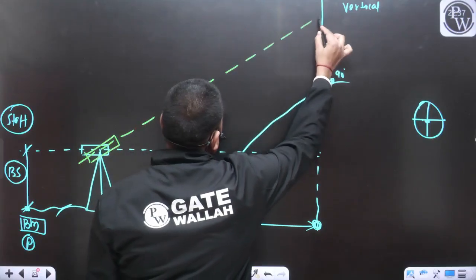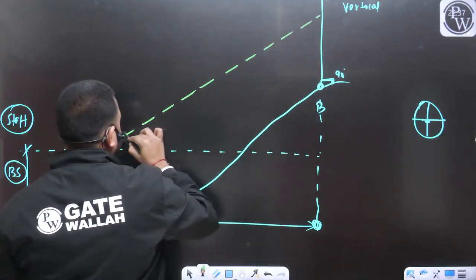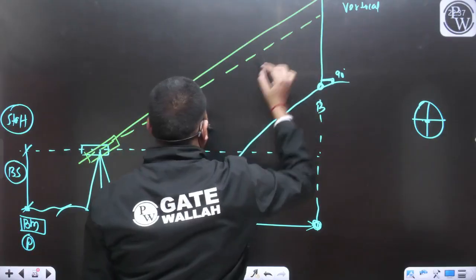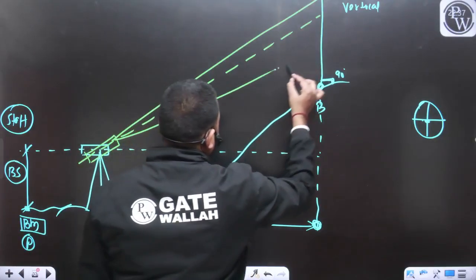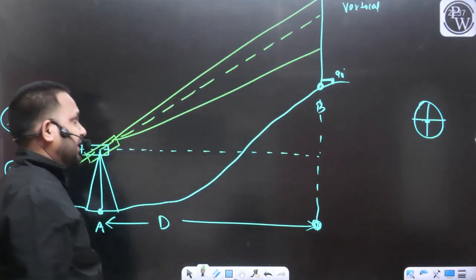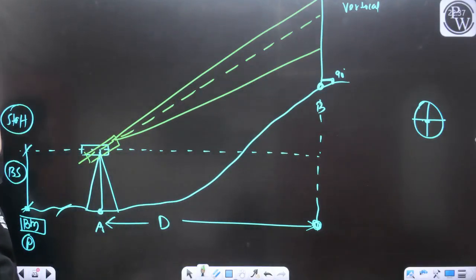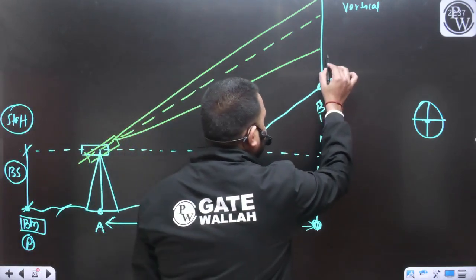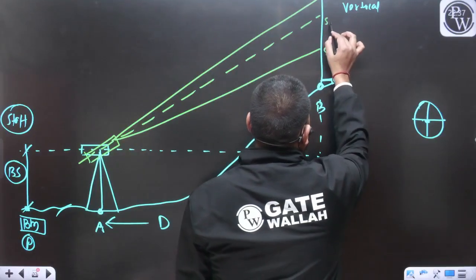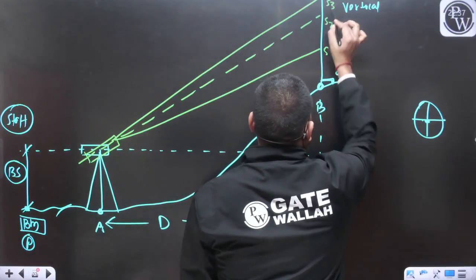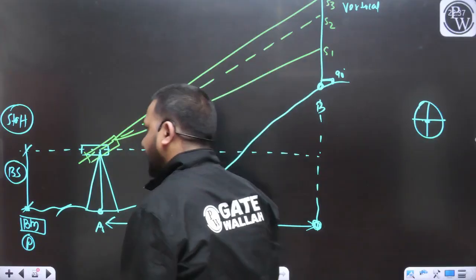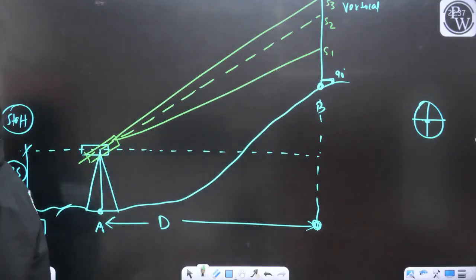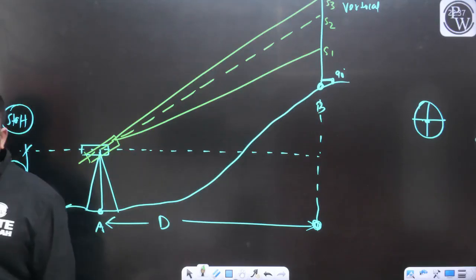If we are using the tacheometer, on the staff we will get three readings like this: this reading corresponding to the upper stadia, this reading corresponding to the axial stadia, and this reading corresponding to the lower stadia.